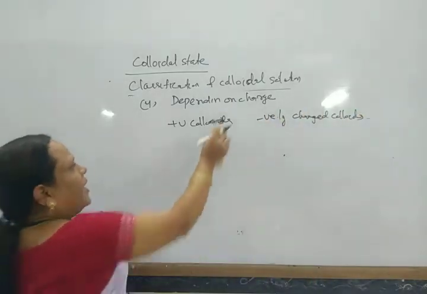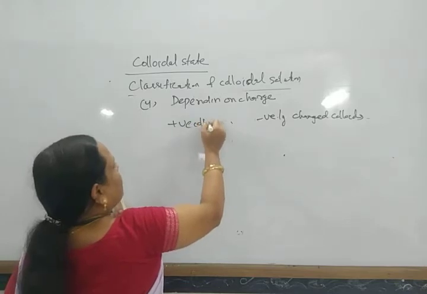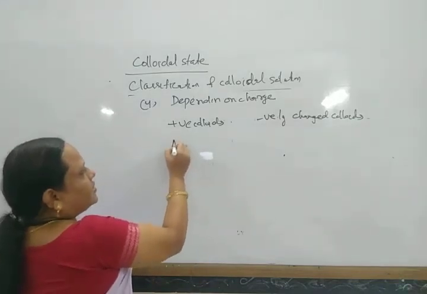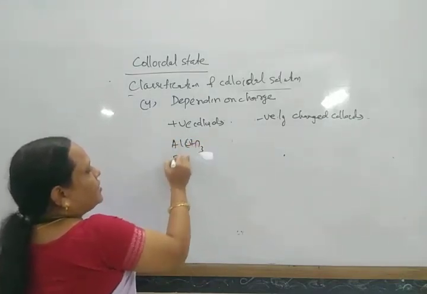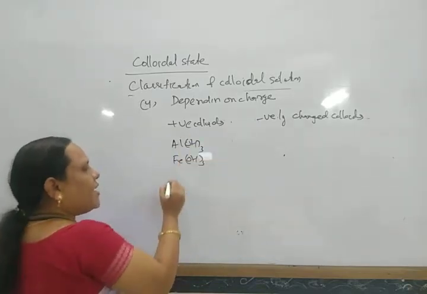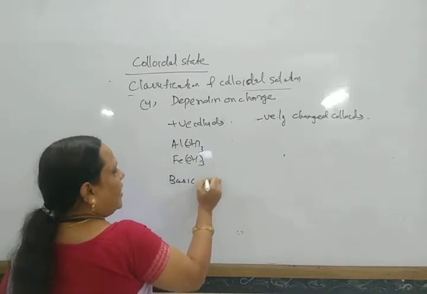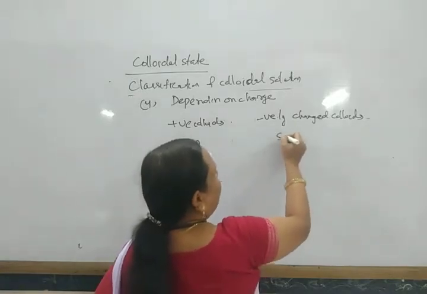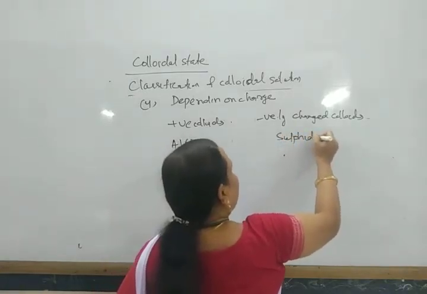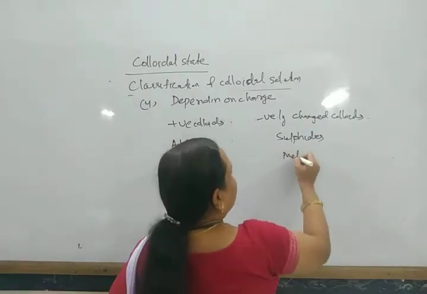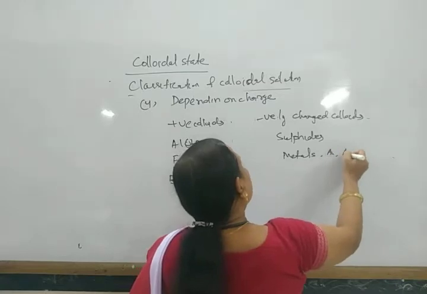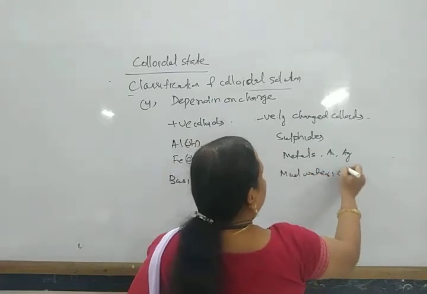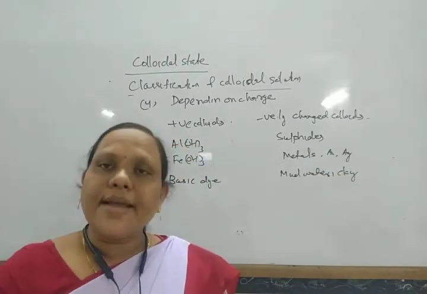The colloidal solutions of metal hydroxides like aluminum hydroxide, ferric hydroxide, and some basic dyes are positively charged colloids, while the colloidal solutions of sulfides like arsenic sulfide, metals like gold and silver, and colloidal mud water, clay, are generally negatively charged colloids.